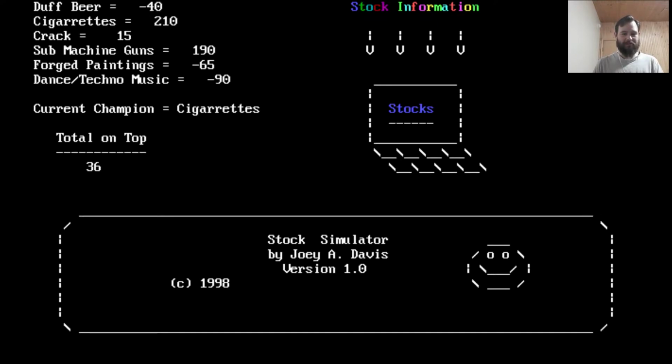So look at that. We've got lots of things happening. Our 6 stocks: Duff Beer, a lovely reference to The Simpsons, cigarettes, crack, submachine guns, forged paintings, and dance techno music.